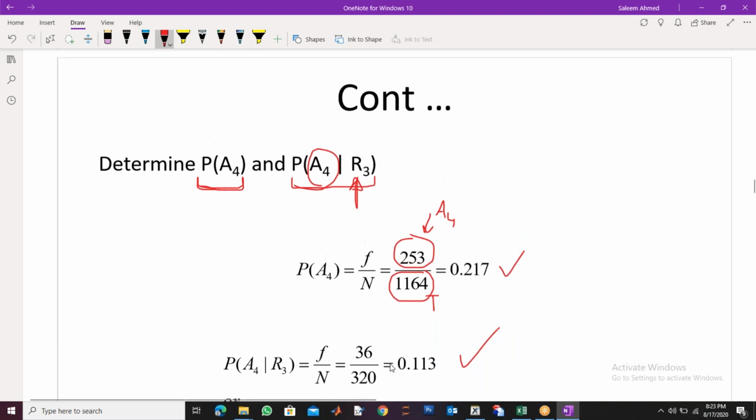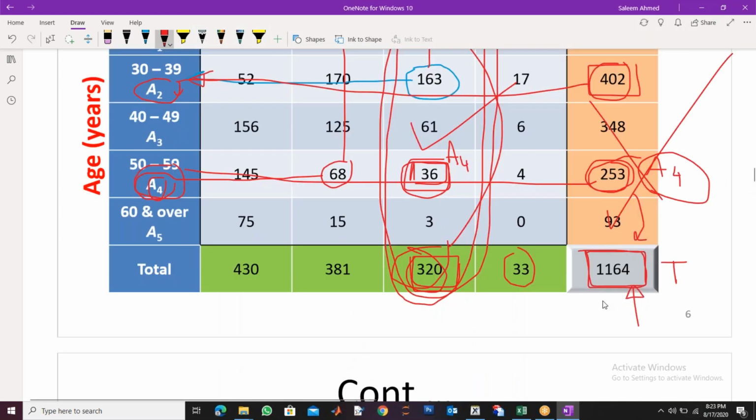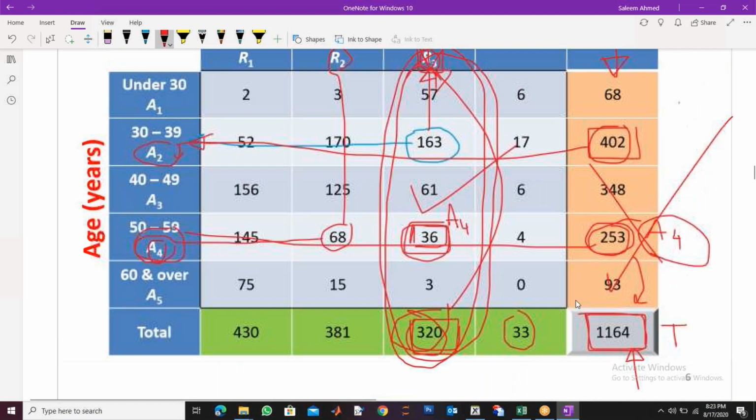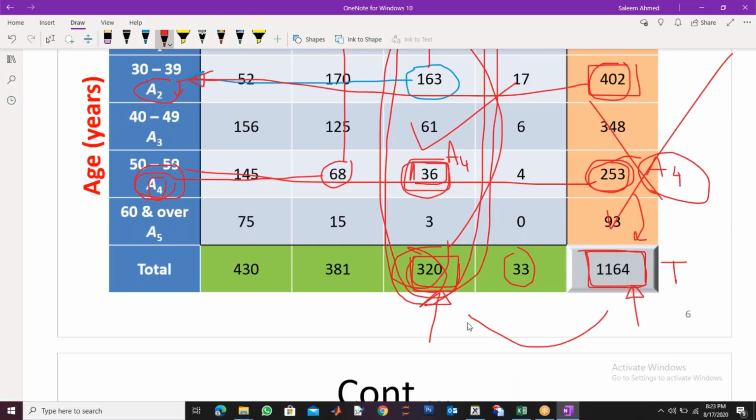When you gave me the condition R3, I changed my sample space from here to here. Given R3 means you are in 320, right? Out of these 320, 36 are in age group 4, so you divide these two. It's the concept of reduced sample space.